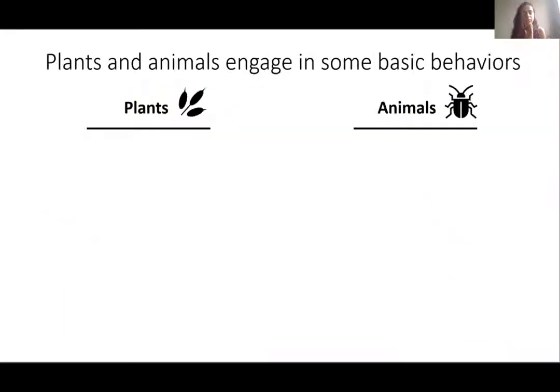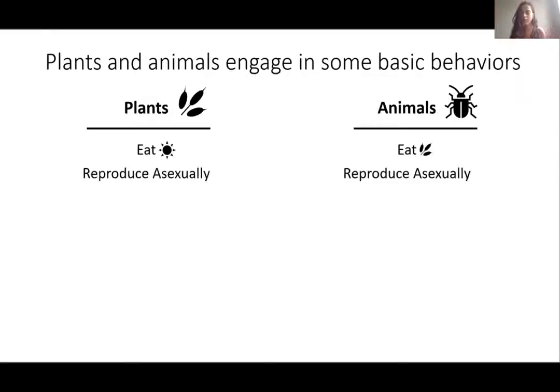All right, so in our simulations, plants and animals engage in some basic behaviors. Plants ate an invisible, uniformly distributed resource, something like sunlight, and they gained energy through that. Animals gain energy by consuming plants. Both plants and animals also reproduced asexually, so if they reached some energy threshold, they could reproduce. They also metabolized, that is, they lost some amount of energy on every time step. Both plants and animals could also die if they weren't able to eat for several time steps and they kept losing energy through metabolizing.